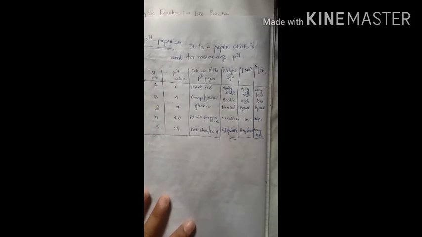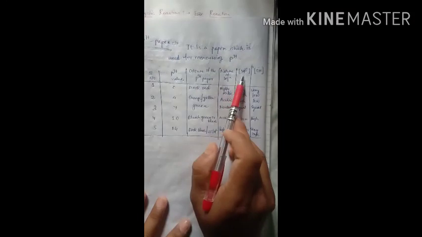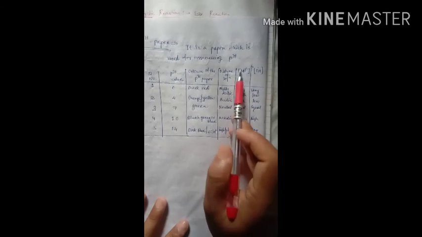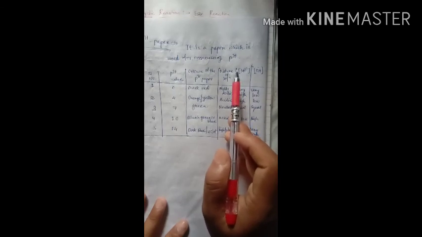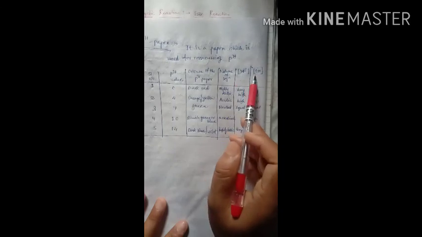So here I have made a table: pH value, color of the pH paper, nature of the solution, hydrogen ion concentration and hydroxyl ion concentration. So the close bracket of H+ and OH- means the concentration of that respective ion. Okay, so concentration of hydrogen ion and concentration of hydroxyl ion.